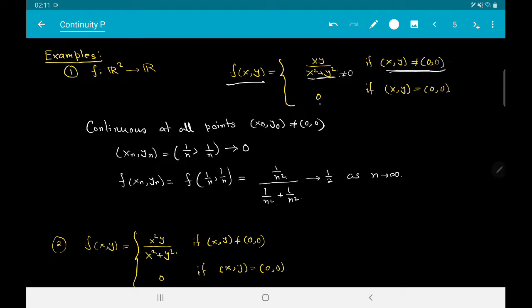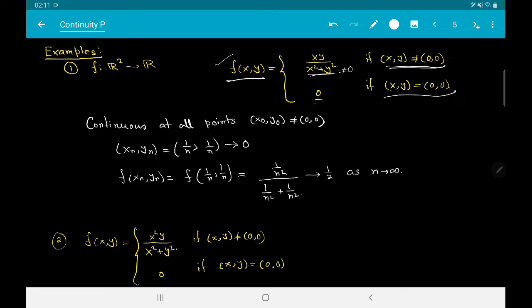But how do we define it at the origin? We simply say that f(x,y) is 0 at the point (0,0). Then we have to check whether this function f(x,y) that we have just defined is continuous or not. Now the expression that we have here is a bivariate rational function. We have seen that bivariate rational functions are continuous at all points where the denominator does not vanish. Here what is the denominator? x² + y², and if you take any point which is not equal to (0,0), we can see that the denominator does not vanish.